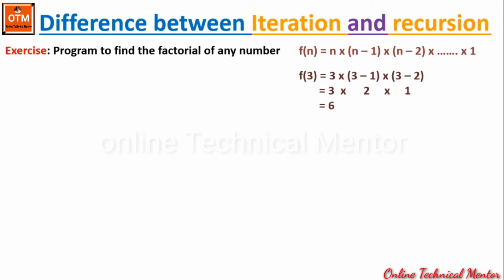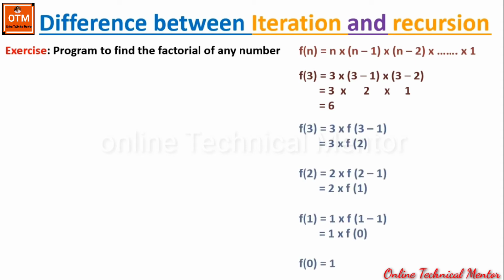Let me show you the same procedure in a different view. Look at these steps. Finding factorial 3 means it is 3 multiply factorial of 3 minus 1. So here we need to find the factorial of n minus 1. That is 3 minus 1 means 2. So 3 will be multiplied with the factorial of 2.